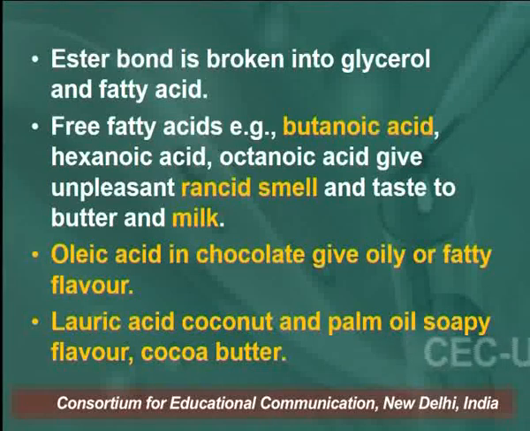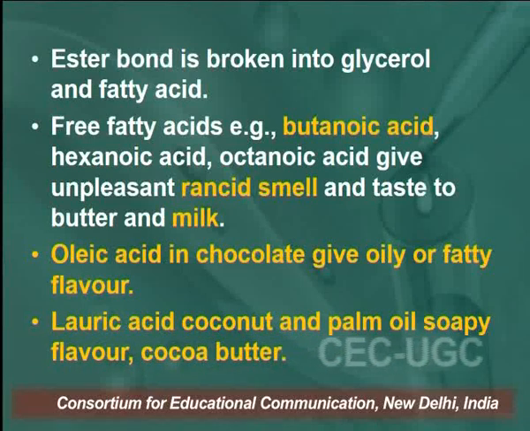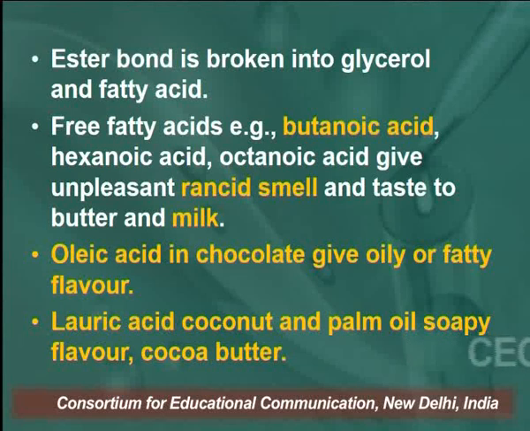Because there is an ester bond, during the hydrolytic rancidification the ester bond is broken into glycerol and fatty acids. Fatty acids, for example butanoic acid, hexanoic acid and octanoic acid, give an unpleasant rancid smell and taste to